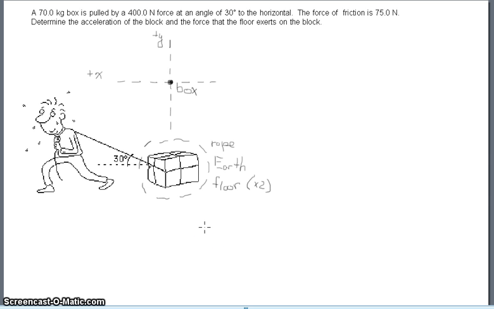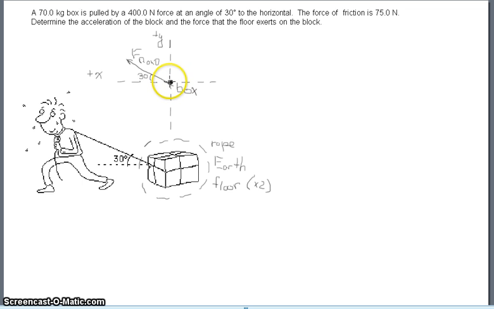As you can see, we've labeled our object box, and we've put in a positive x and positive y direction. Now we're going to draw all the forces exerted on this. We have the force of the rope, which is at an angle. I'll label this force of rope on object, and this angle here is 30 degrees.